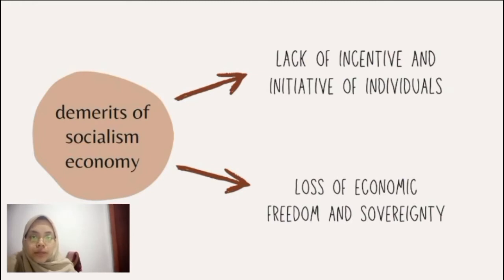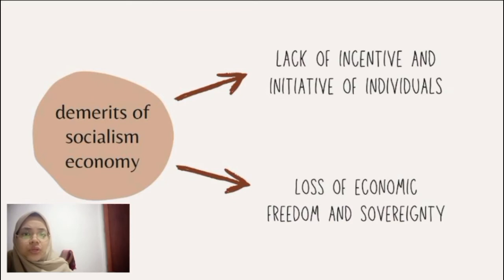On to the next part, which is the demerits of socialism. The first demerit of a socialist economy is the lack of incentive and initiative by individuals. This is because the government does not reward people if they work harder. So there's no reason for them to work harder since the government will distribute all the income fairly to all their people. In this case, individuals have no profit motive.